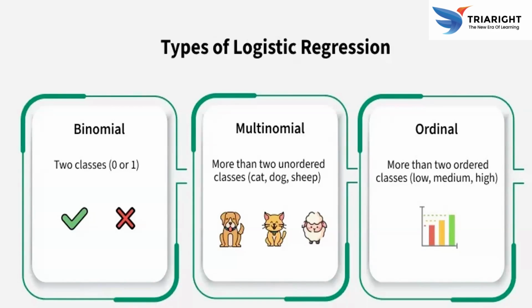When it comes to multinomial, the classes have no inherent order, like predicting a person's favorite color from a list of red, blue, green, or a list of vehicles like sports car, sports bike, anything with a list without an order. The purpose is extending the basic binary logistic regression to handle multiple unordered classes.